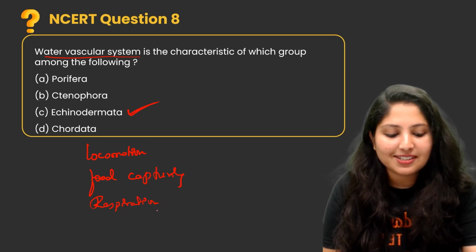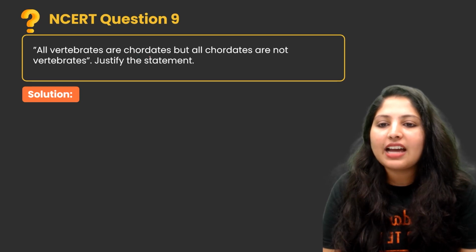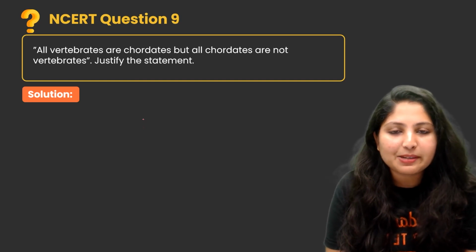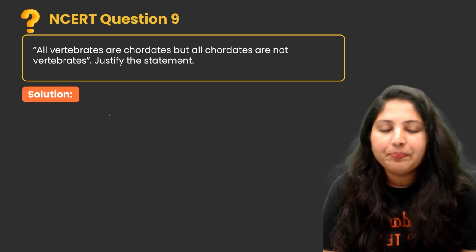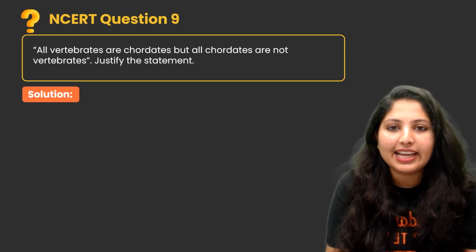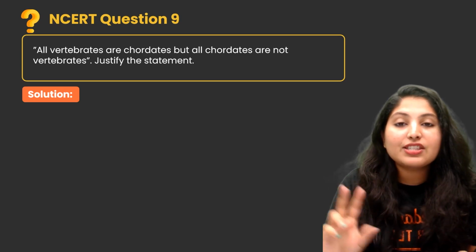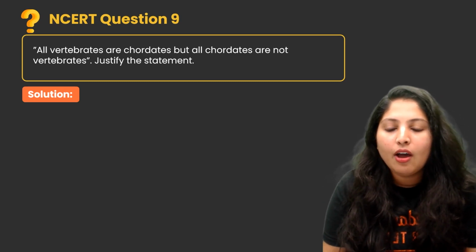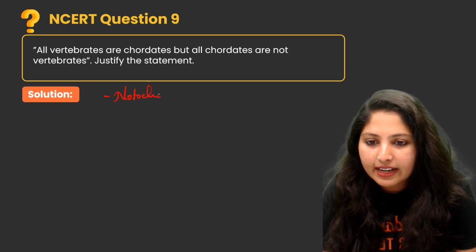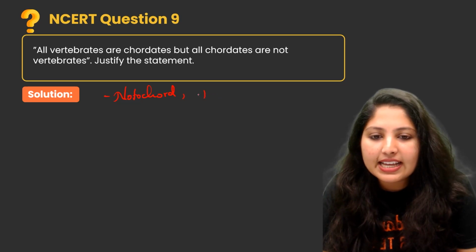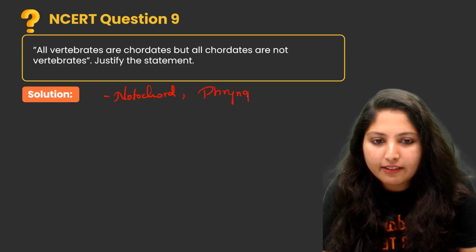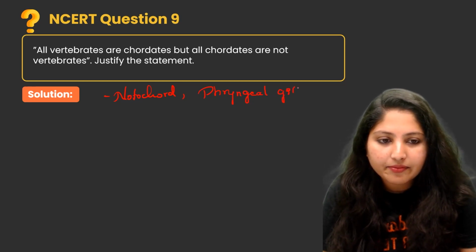Next question. All vertebrates are chordates, but all chordates are not vertebrates. Justify the statement. We know that a chordate should contain at least 2 characteristic features. Which are the 2 important characteristic features? One is the notochord. Second one is pharyngeal gill slits.